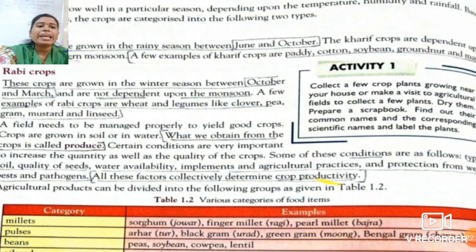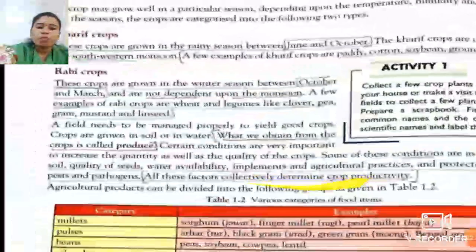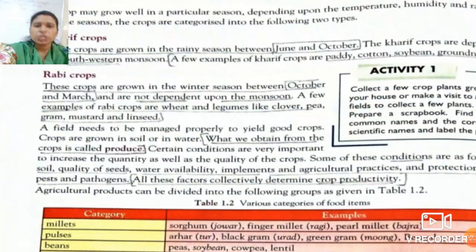Okay students, and the protection from weeds, pests and pathogens. The last condition we have to consider while growing the crop is that we should give protection to that crop from weeds, pests and pathogens. How this is done, we will see in our upcoming slides.